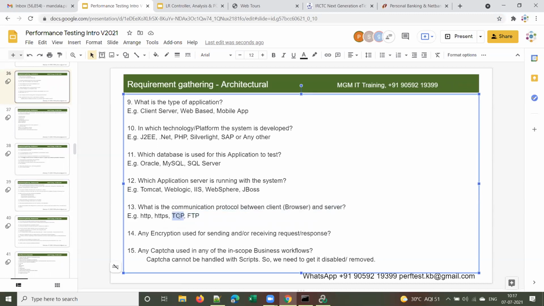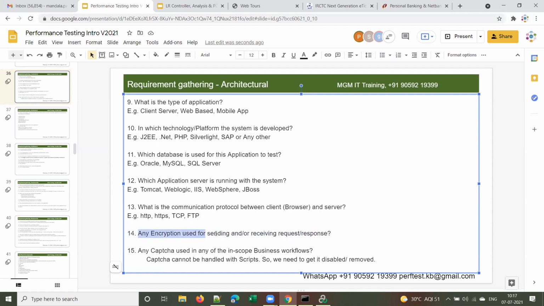TCP stands for Transmission Control Protocol, and FTP stands for File Transfer Protocol. So we should ask the client what the communication between your browser and server is, and whether any encryption is used for sending and receiving the request and response.